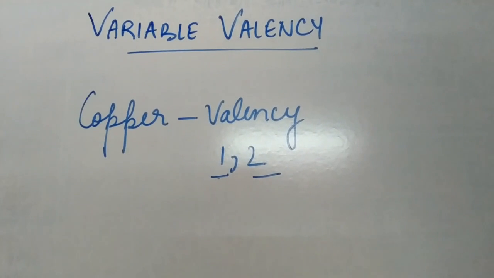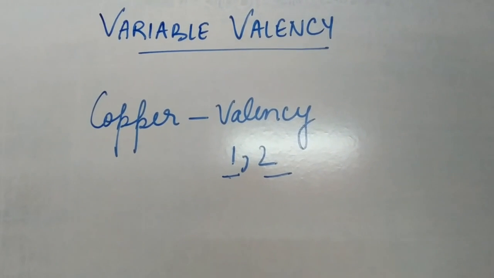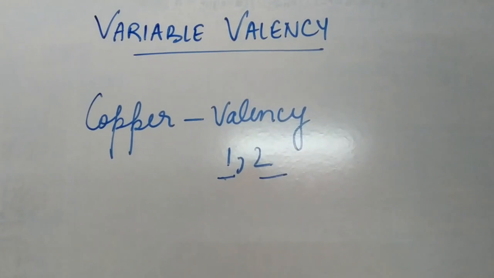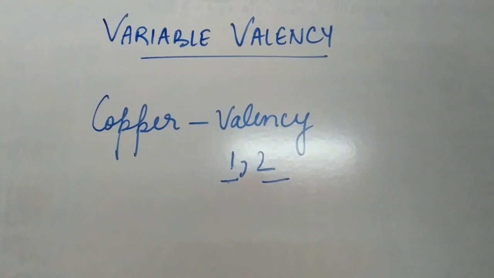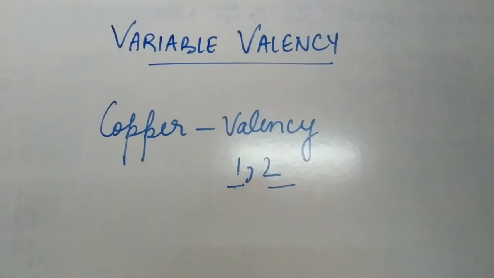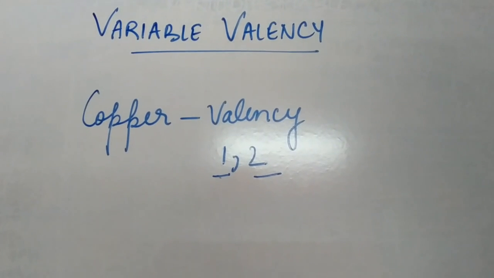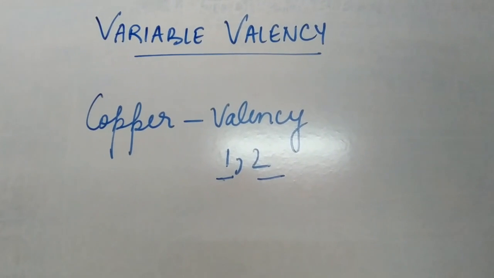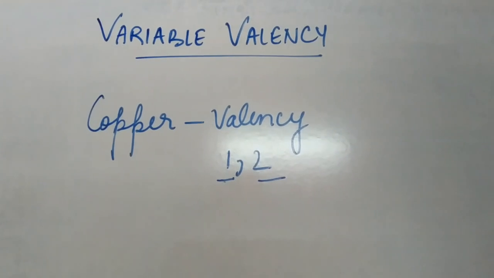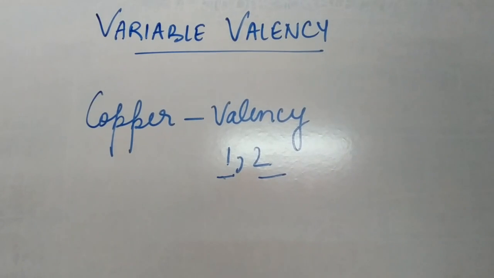I hope you have understood the lesson. You all understood this lesson today very well. So this way we complete our revision of chapter 4, that is atoms, molecules and radicals. Go through the video well, students, and if you have any doubts or queries, you can ask me through our Google Meet session. In our next session, we will be discussing the different question and answer session of this chapter.